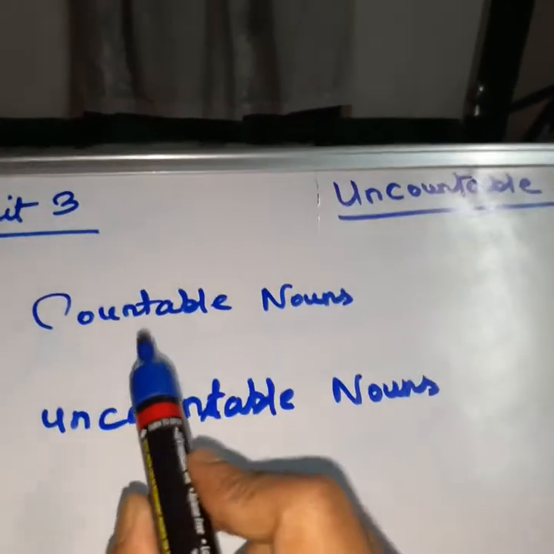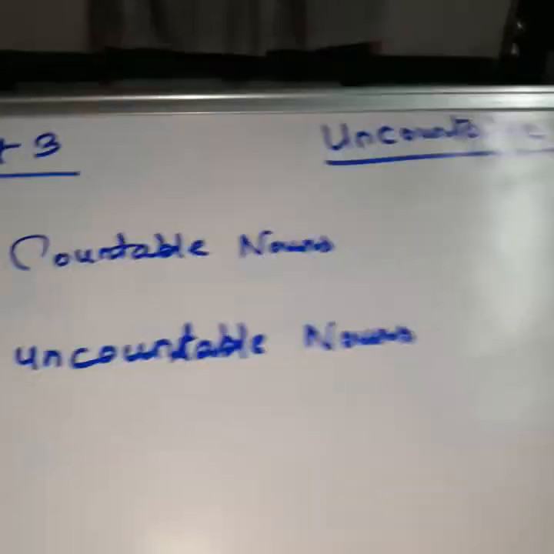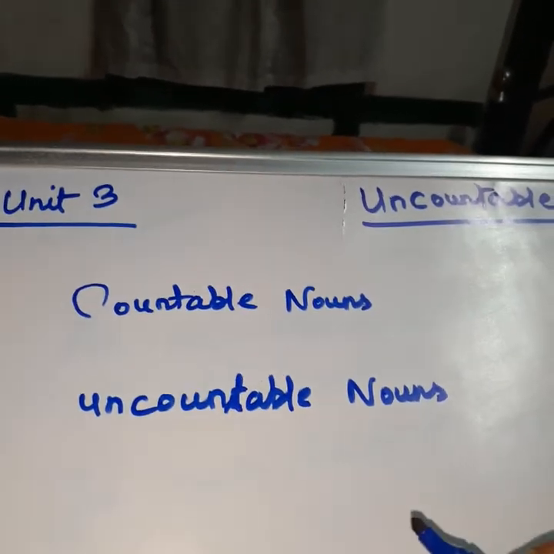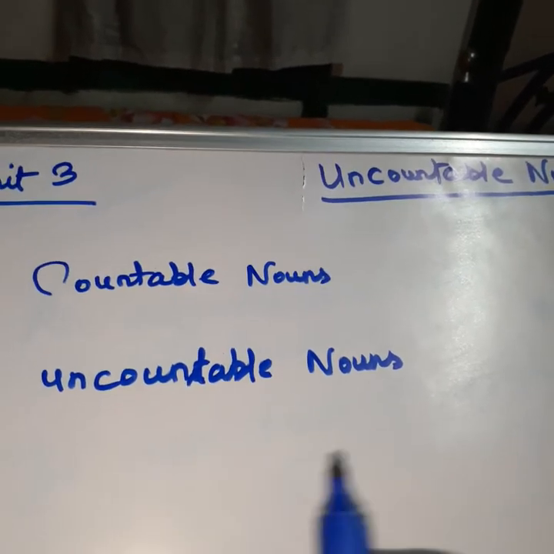Countable nouns, easily we can say, are those which we can count. Uncountable nouns, easily we can say, are those which we cannot count.